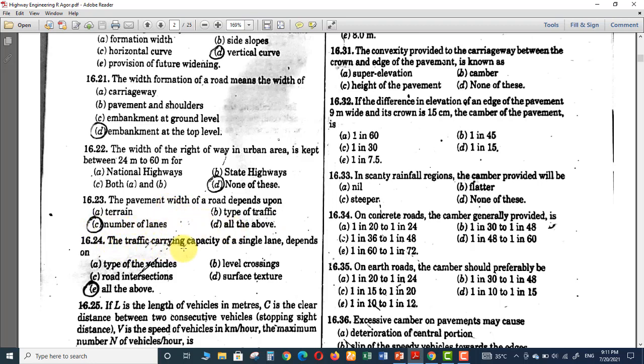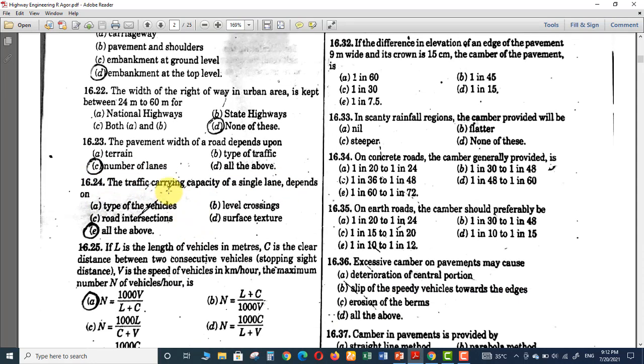Next question is the traffic carrying capacity of a single lane depends on. Now this is a question in which they are asking about the carrying capacity, traffic carrying capacity of the road. The net traffic carrying capacity of a road depends on type of vehicle. Obviously, the capacity of the road will depend upon the type of vehicles. Either they are small vehicles, big vehicles, so it will affect the carrying capacity. If there are large vehicles, the traffic carrying capacity will become less.